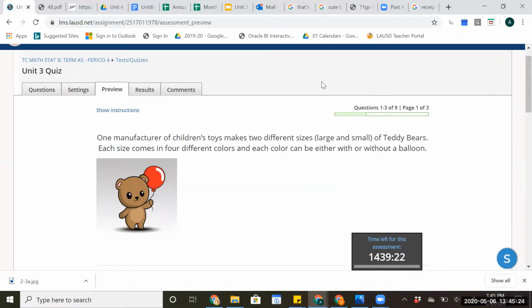Okay, so here we are. Here's a preview of the test once we've started our attempt. Notice that I've got a timer down here telling me how much time is left for this assessment. I've got plenty of time. That's a lot of minutes. But again, if I wanted to take a break or take a minute to go through my notes, I don't want you to feel stressed or rushed to complete this test.